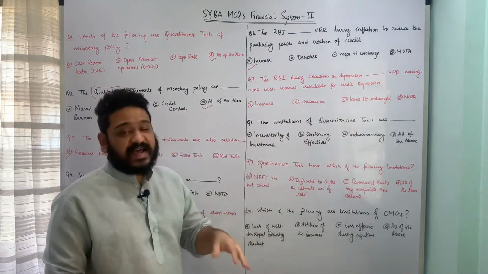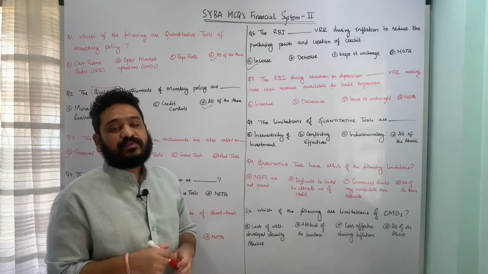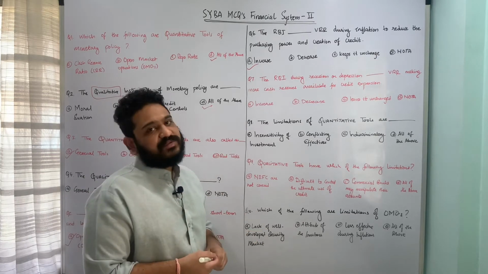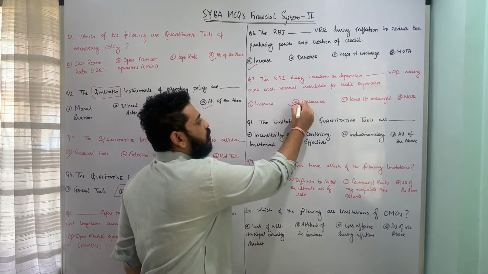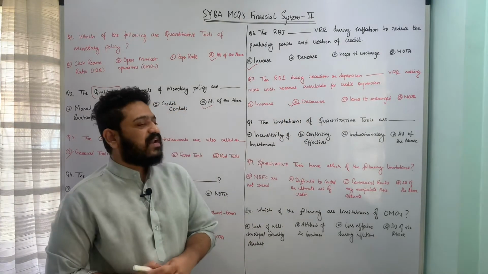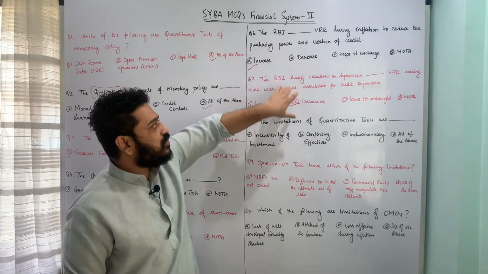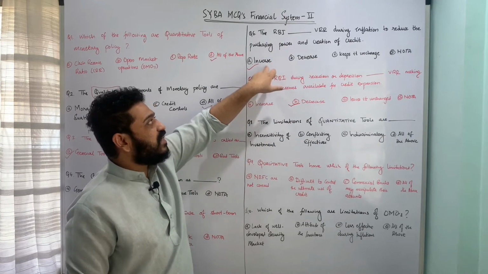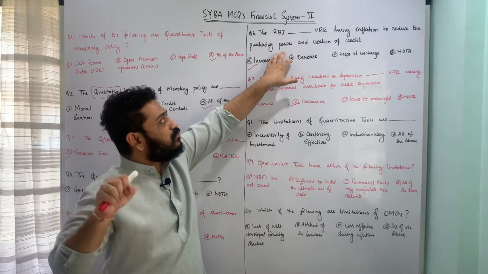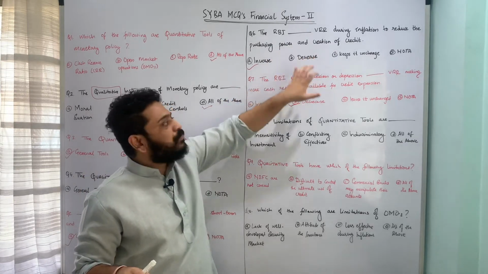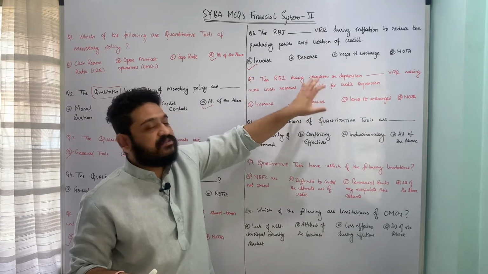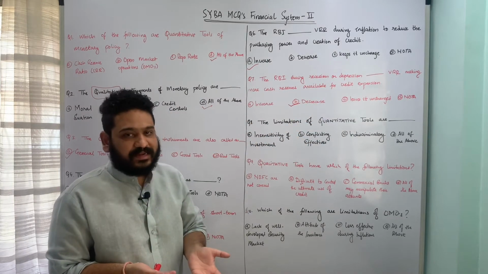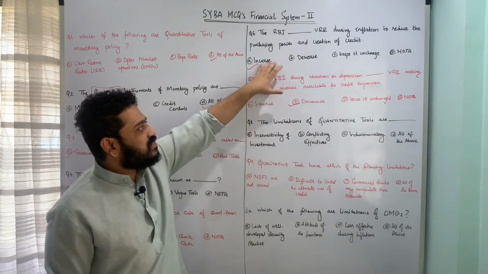So in this case I will decrease it. That means CRR and SLR will be decreased, banks will have more money, and then hence more credit creation will follow. So here option B, decrease VRR, is the correct answer. So I hope both these cases are pretty much clear. What is happening to VRR during inflation? It is getting increased so that they can reduce the purchasing power and creation of credit. In case of recession or depression, the VRR is being decreased so that more cash reserves are available for credit creation. So I hope both these cases are pretty much clear.